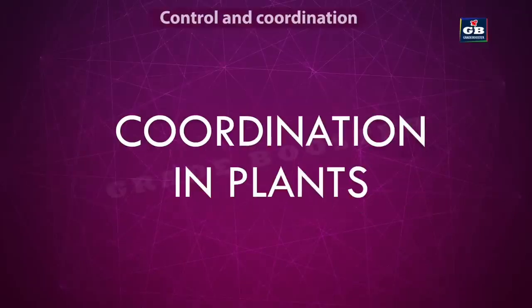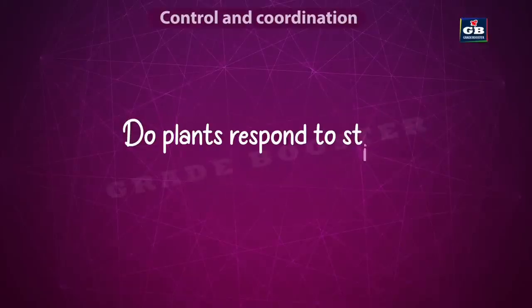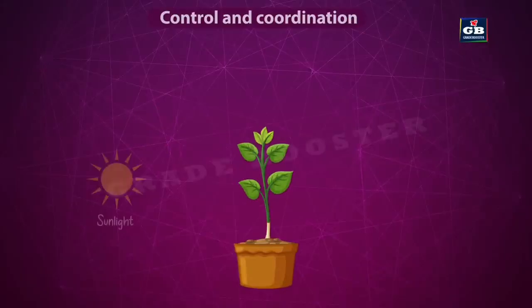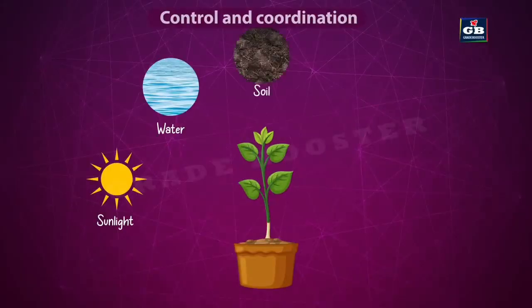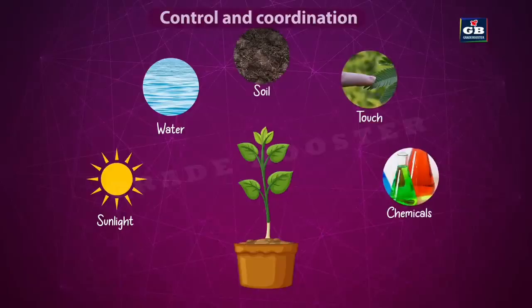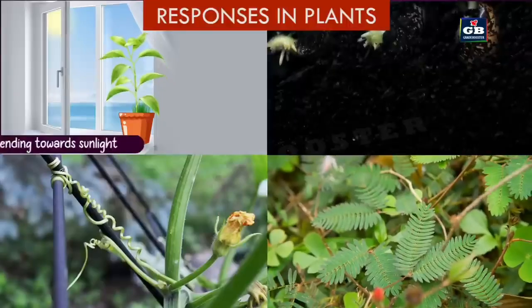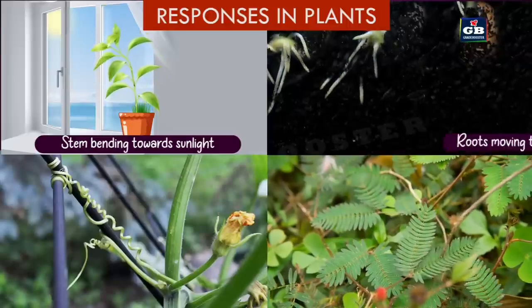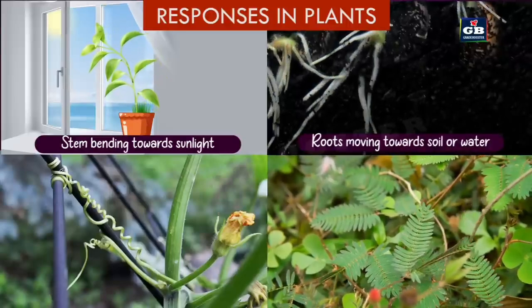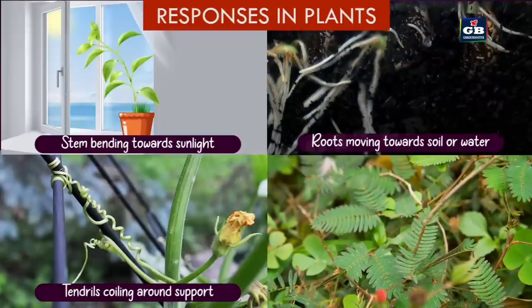Coordination in plants. Do plants respond to stimuli? Yes. Plants respond to stimuli like sunlight, water, soil, touch, chemicals, etc. But most of these responses are in the form of movements. That means plants show movements for sunlight, water, soil, touch, and chemicals. For example, stems bending towards sunlight. We observe this phenomenon. Plant stems bend towards sunlight.